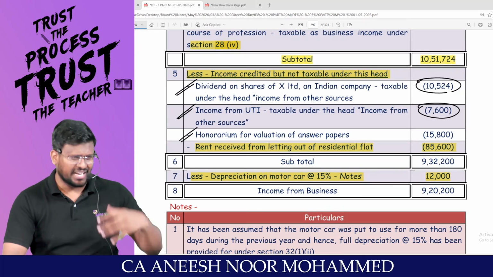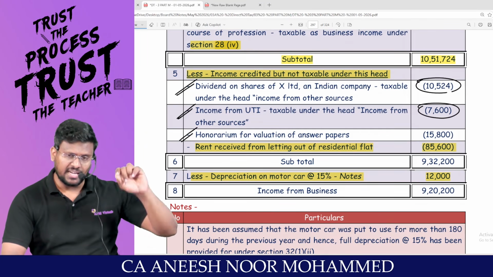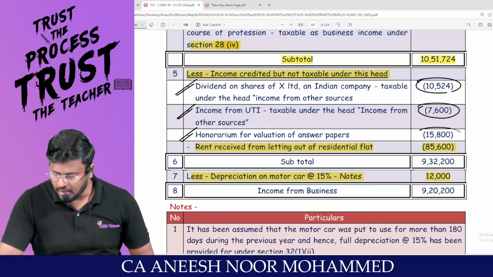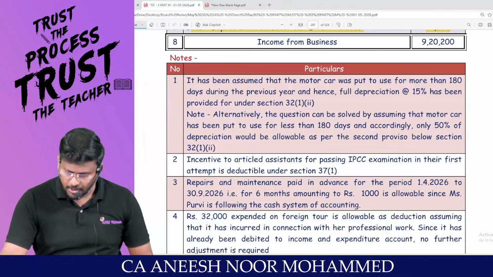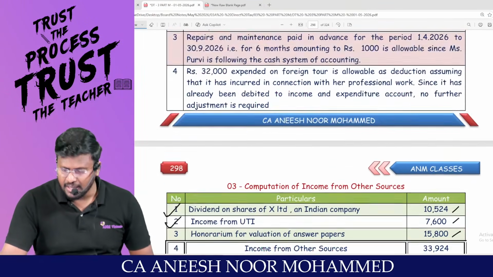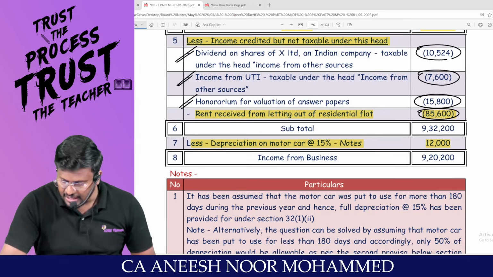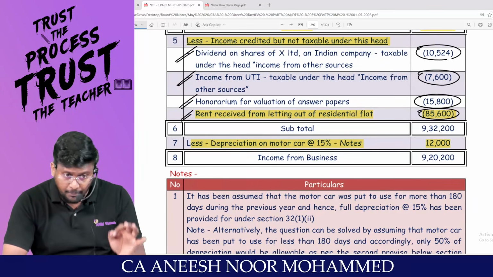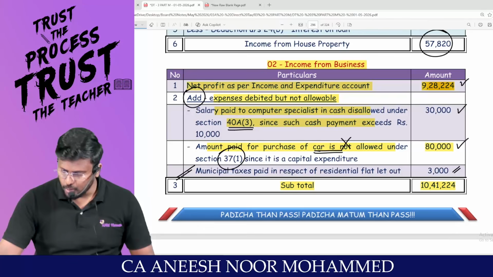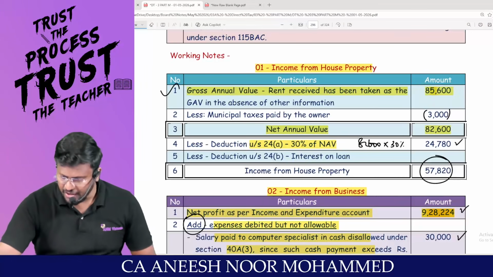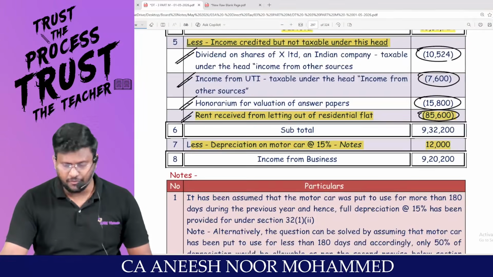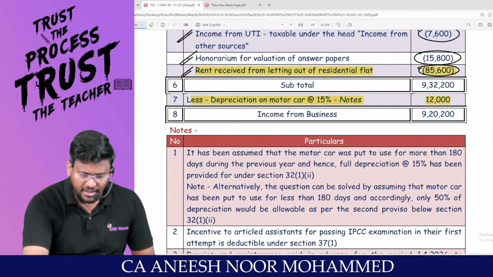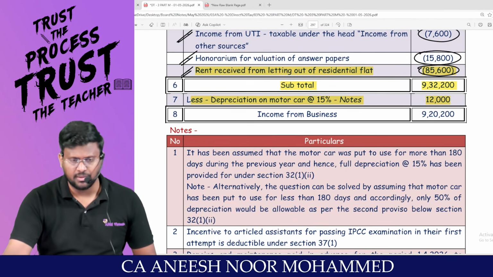Honorarium received is an IFOS income. Since it has been credited to P&L, net profit would have been increased. Should be removed from PGBP and should be included in the IFOS. This 85,600 is IFHP. Should be removed from PGBP and should be included in the IFHP. I have included it in the IFHP. What a beauty, tax. Super fantastic. You will be getting subtotal, my dear lovable students.